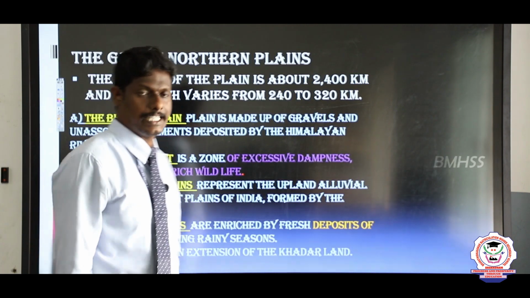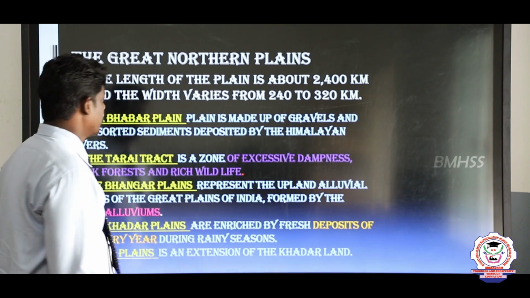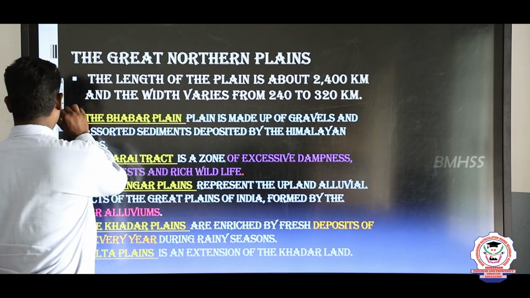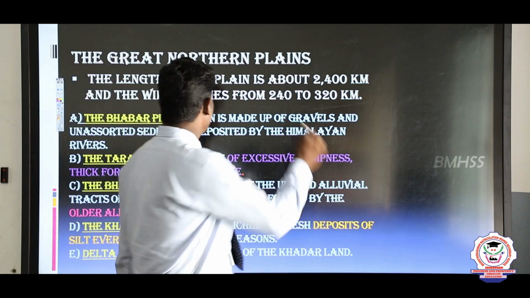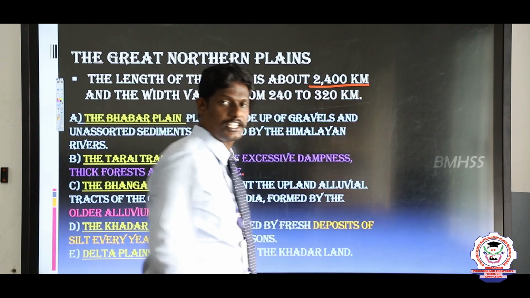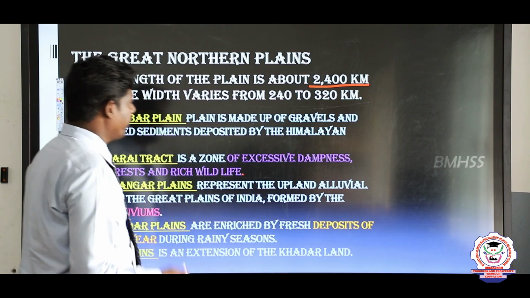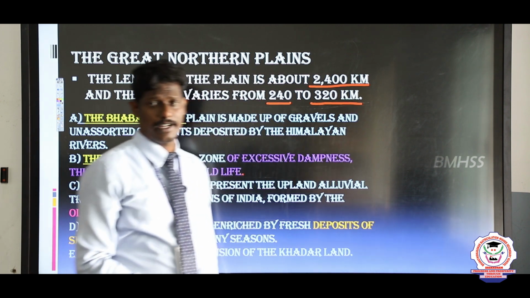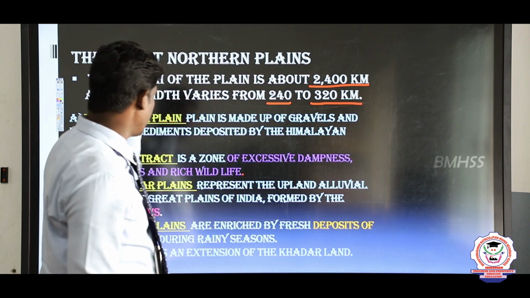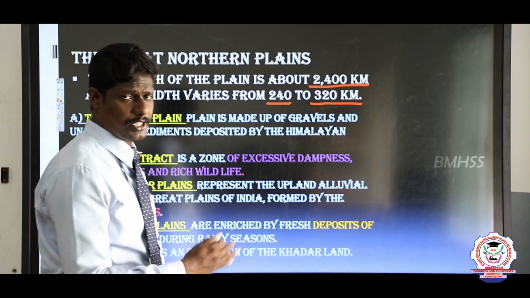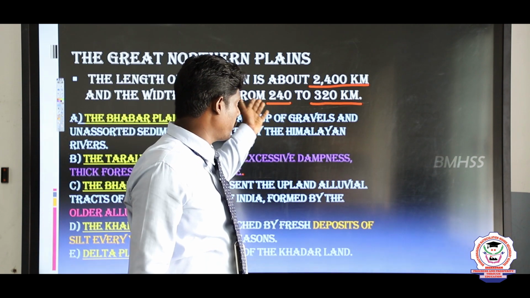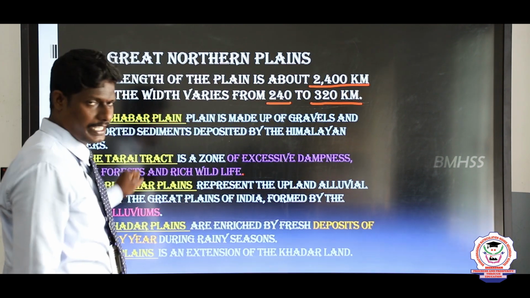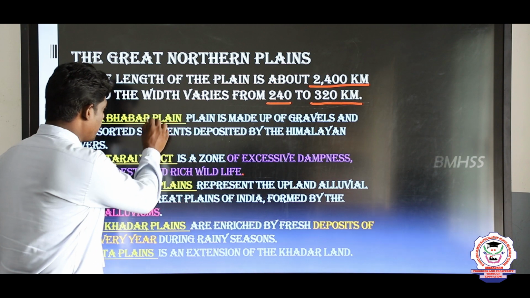And the next thing is the Northern Great Plains. The length of the plain is about 2,400 kilometers, and the width varies from a minimum of 240 to a maximum of 320 kilometers. So the width of the plain also varies from one place to another. It consists of many different features. First one is the Bhabar Plain.